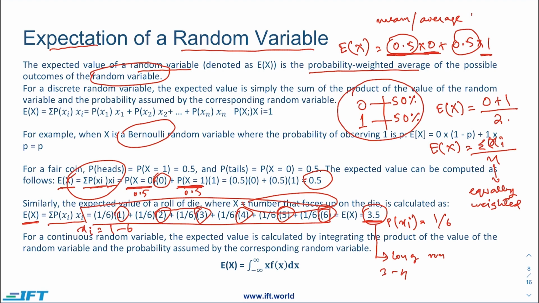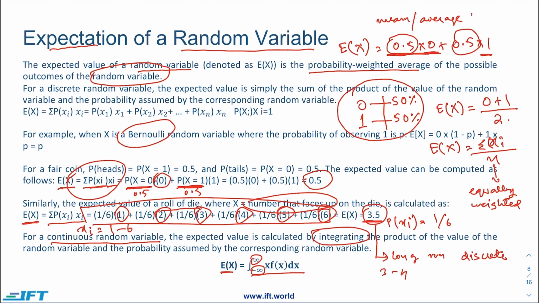But this is a formula to calculate the average or expectation for a discrete random variable. If we have a continuous random variable, the expected value would be a little different, and we will actually be integrating the function of the distribution to be able to come up with the expectation. So expected x would be equal to the integral from minus infinity to infinity of x into f(x) dx.